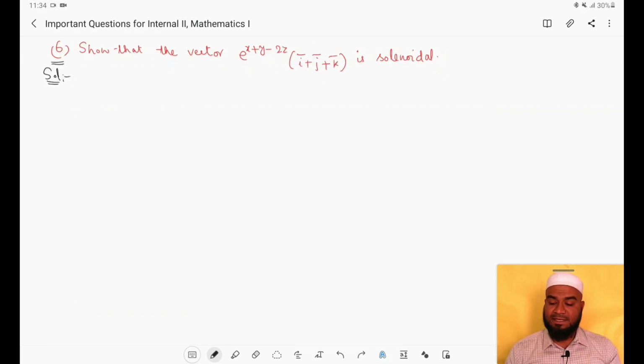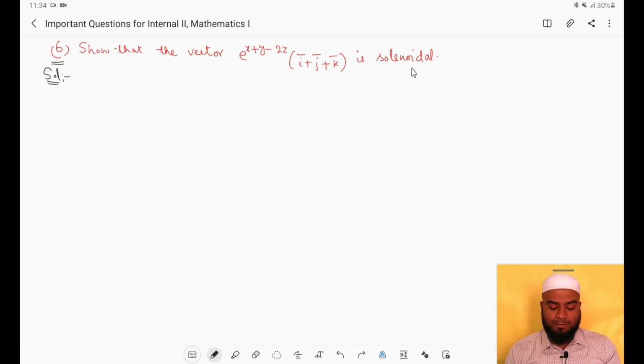The sixth question is: show that the vector given by e to the power x plus y minus 2z, that is the exponential term into i bar plus the exponential term into j bar plus the exponential term into k bar. We have to show that this vector is a solenoidal vector, right? So we have to first understand which vector is called a solenoidal vector.